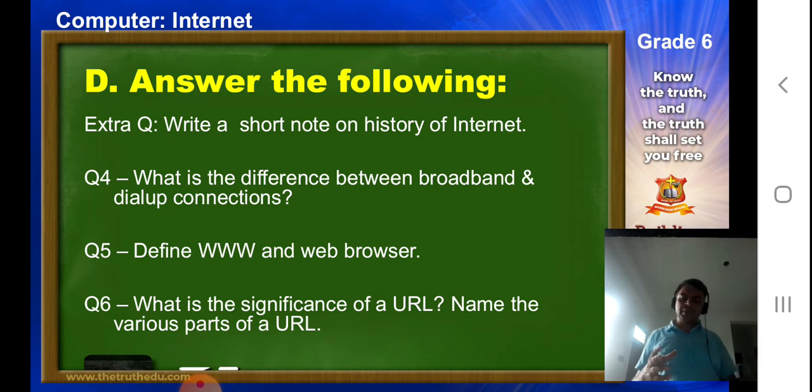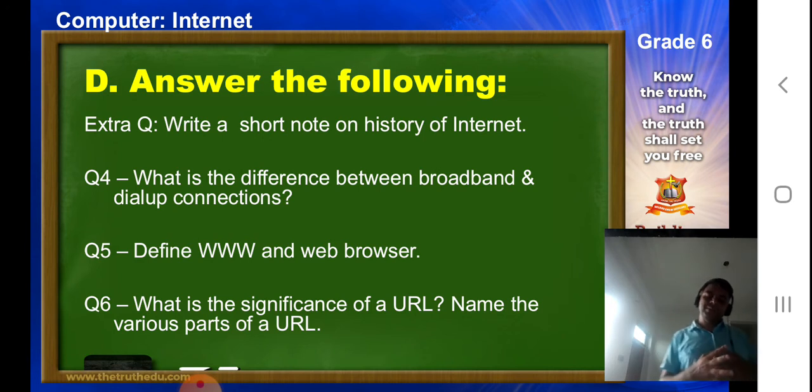Then you can mention about the definition of www, which is the various pages that are connected using links that contain a variety of information that can be accessed via the internet by all over the world, is called as www. So that is also fine. So 2 points, more than enough. That completes the answer for www.